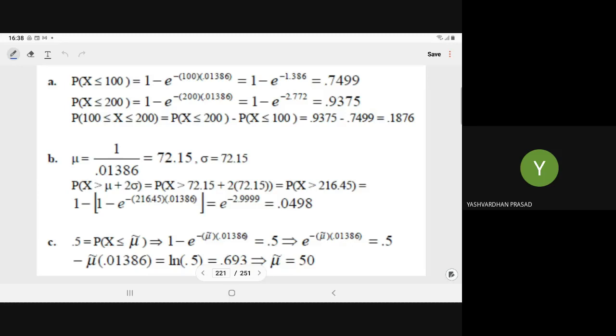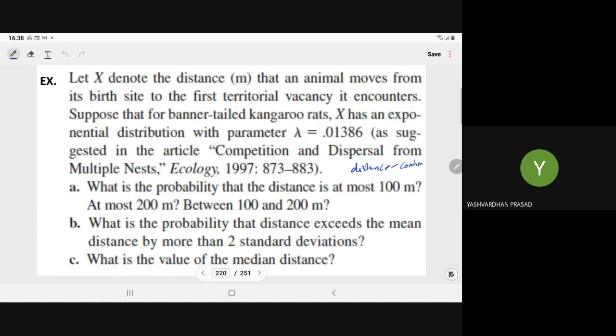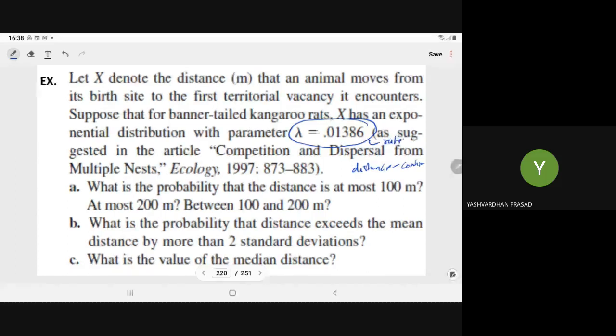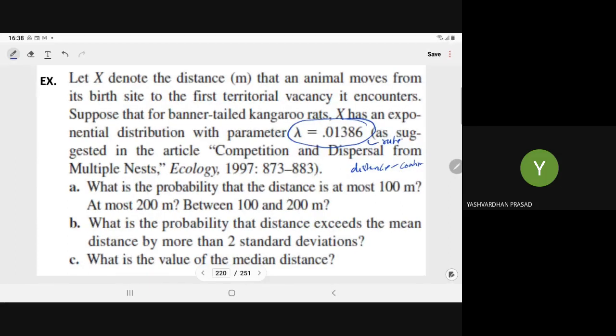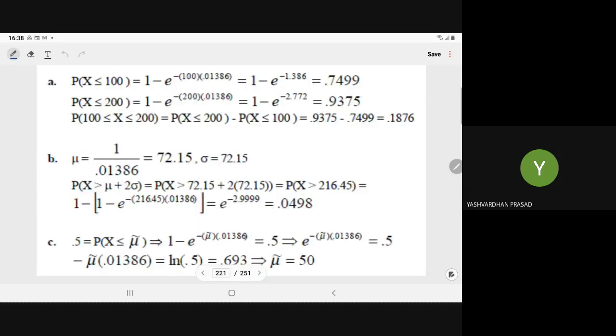In the first part lambda is equal to 0.01386, given as a mean rate. So what is the probability that the distance is at most 100 meters? Let x denote the distance, so x less than or equal to 100.